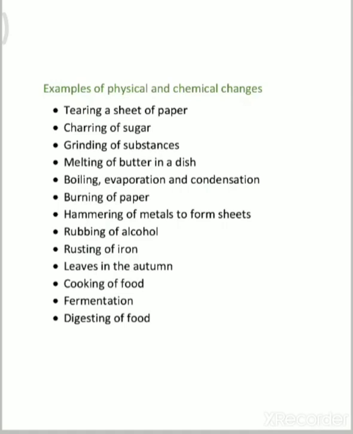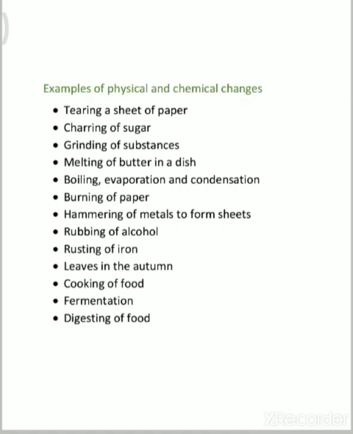Then cooking of food. Obviously it will be a chemical change, because after cooking the food you cannot get the vegetables you had taken before. Rice also, you can't go back to the previous stage, so it is a chemical change. The taste and odor that it had before change after cooking, and the composition also will change from the before one.